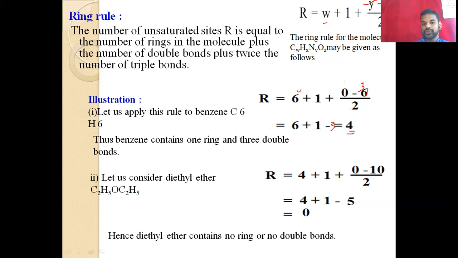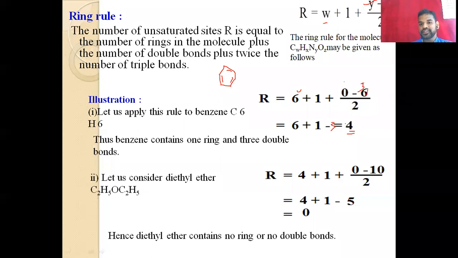But we know the number of double bonds in benzene is only 3. This is the benzene structure, and we only have 3 double bonds, but we got the answer 4. Thus benzene contains 1 ring and 3 double bonds.